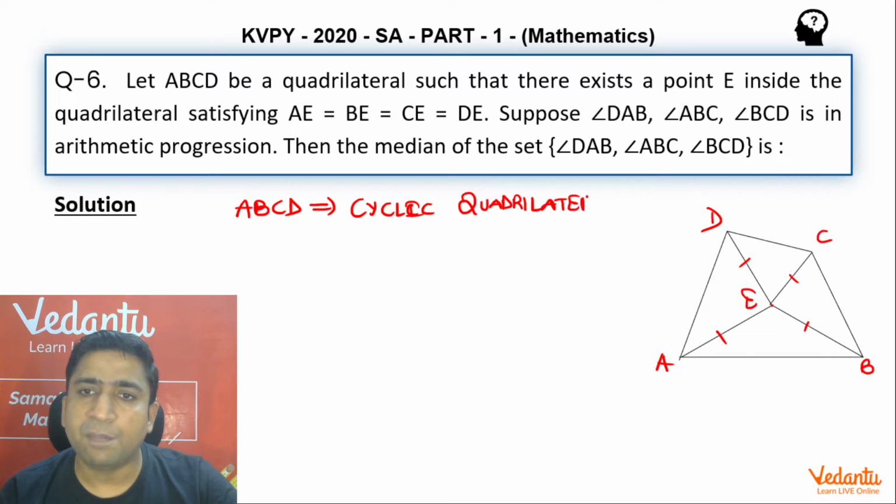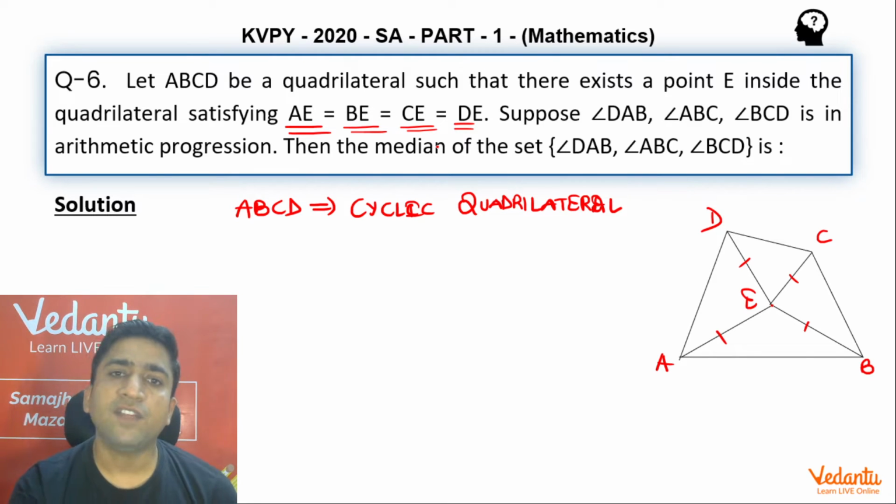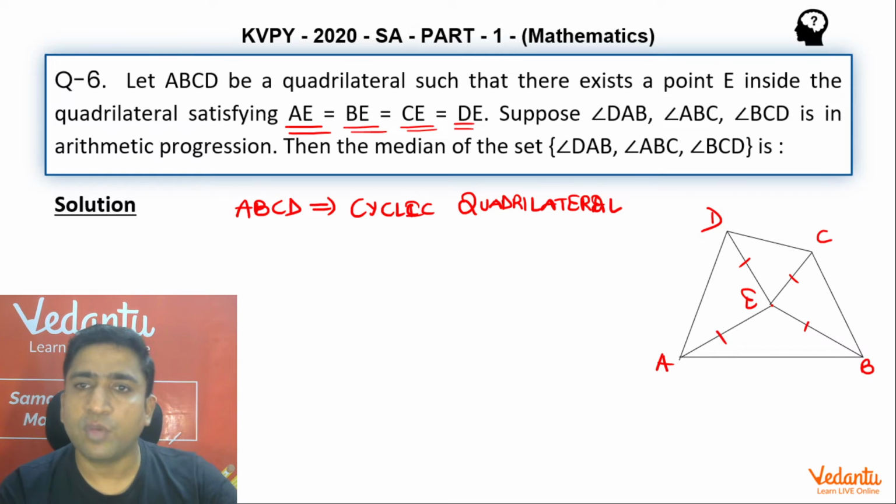So that was a beautiful conclusion that I have drawn from the information that was given in the very first moment, that is AE = BE = CE = DE. I will be able to conclude that ABCD is a cyclic quadrilateral. So now let's move ahead with that.